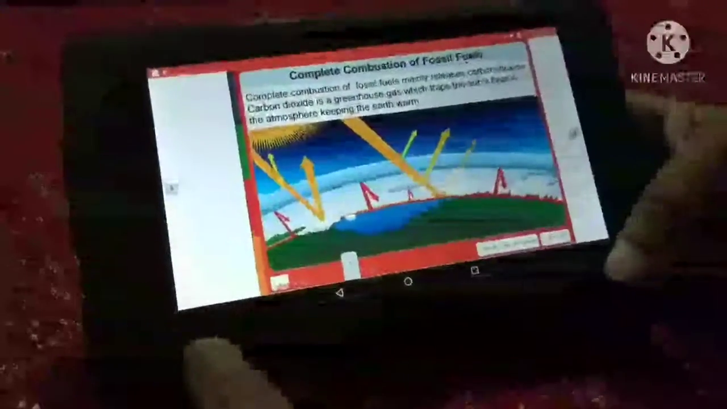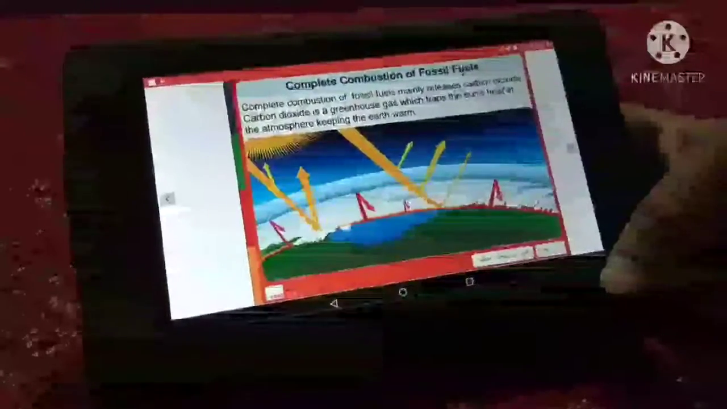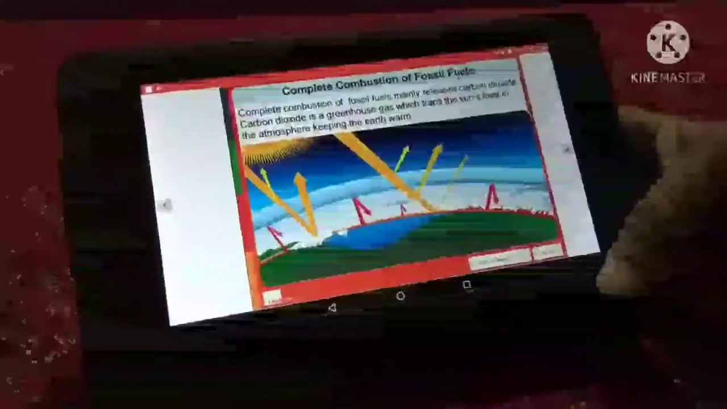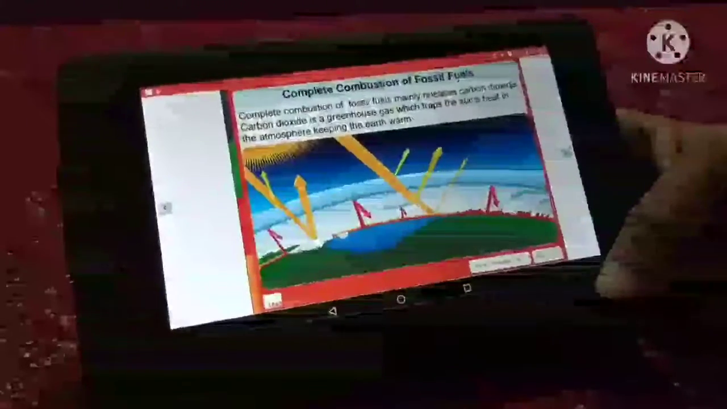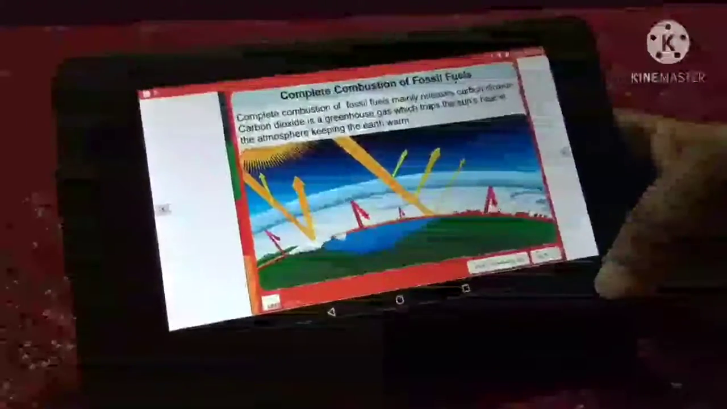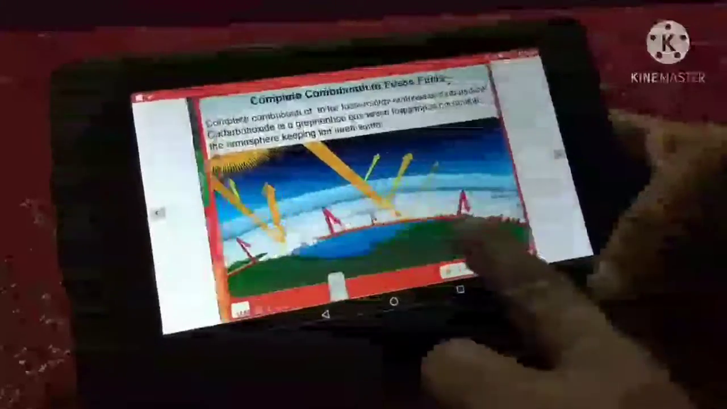Complete combustion of fossil fuels mainly releases carbon dioxide. Carbon dioxide is a greenhouse gas which traps the sun's heat in the atmosphere, keeping the earth warm.